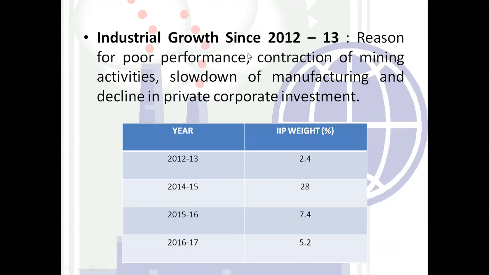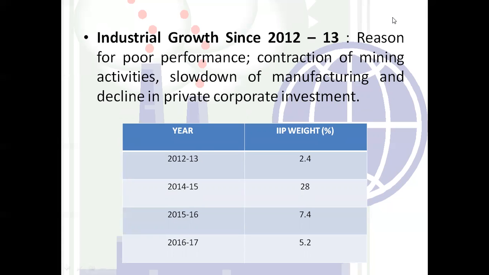So in this industrial growth, the last one, 2012 and 13, right? 2012 and 13, this was the industrial growth. According to the new data release with 2011 and 12 as the base year, the sector grew by only 2.4% in 2012 and 13.